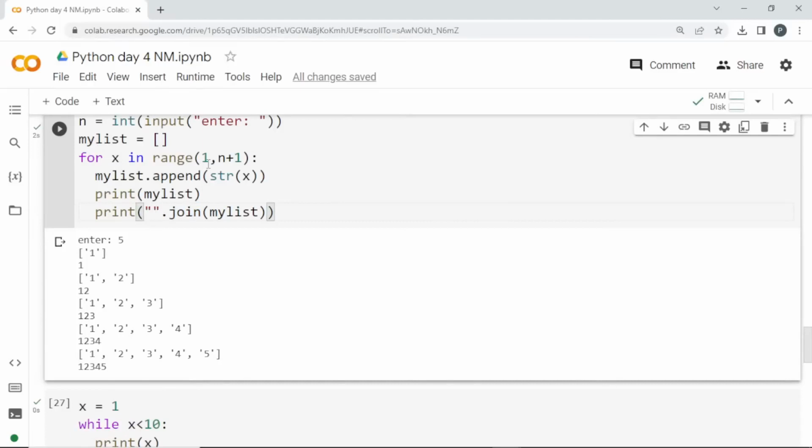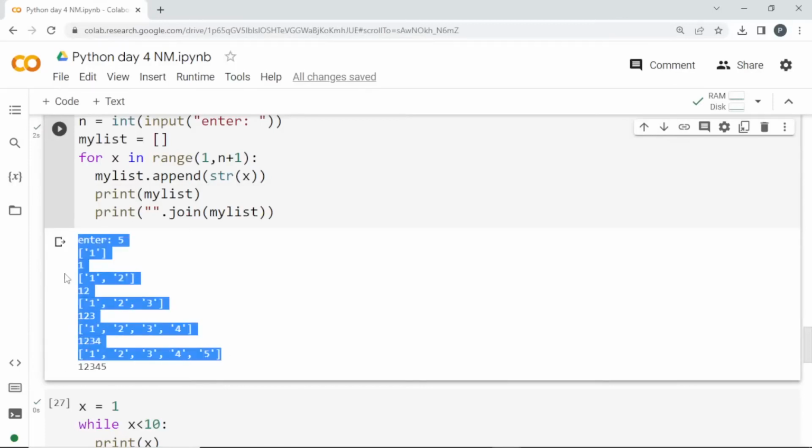The next iteration the value will be 2, but 1 is already present in my list, so 2 will be added. Now if I join these, I'll get 1 2, and the next time the iteration runs, 3 gets added to my list and the join gives this output. Next time 4 is added and then 5.